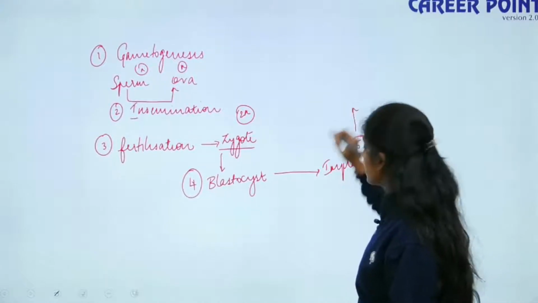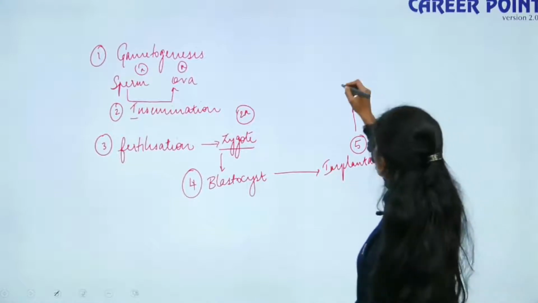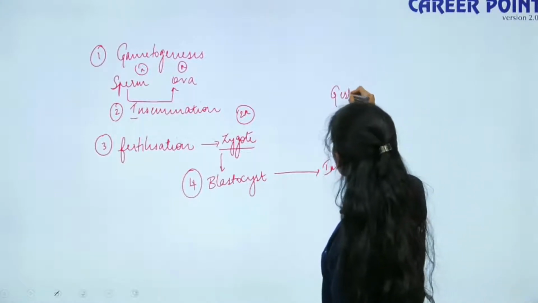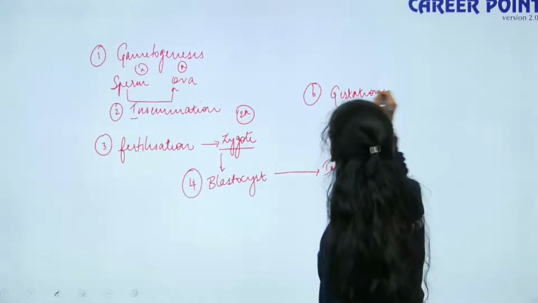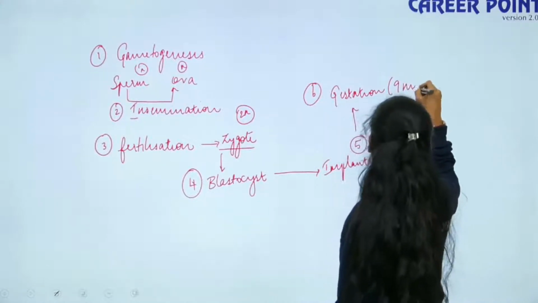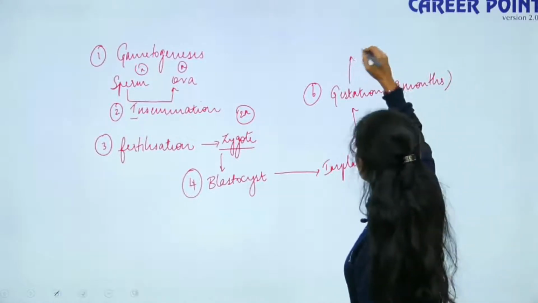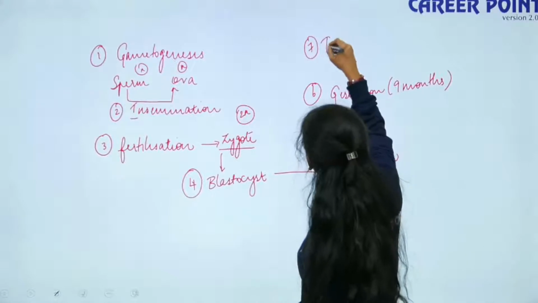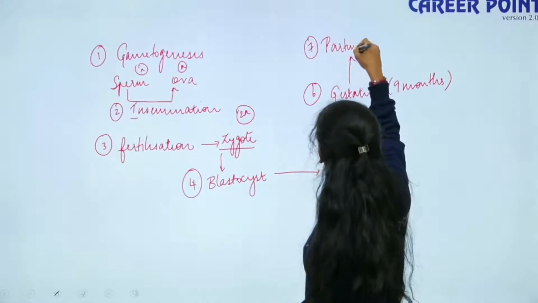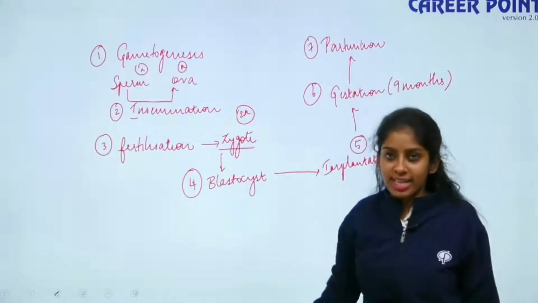After implantation, it undergoes development inside the uterus. This is called gestation. In humans, the gestation period is 9 months. Once the embryo is fully developed, it is led outside the female's body. That step is called parturition. Parturition is child delivery.